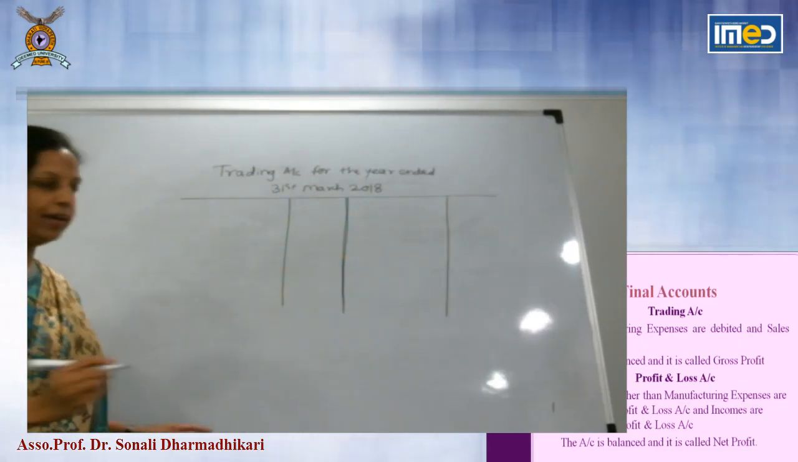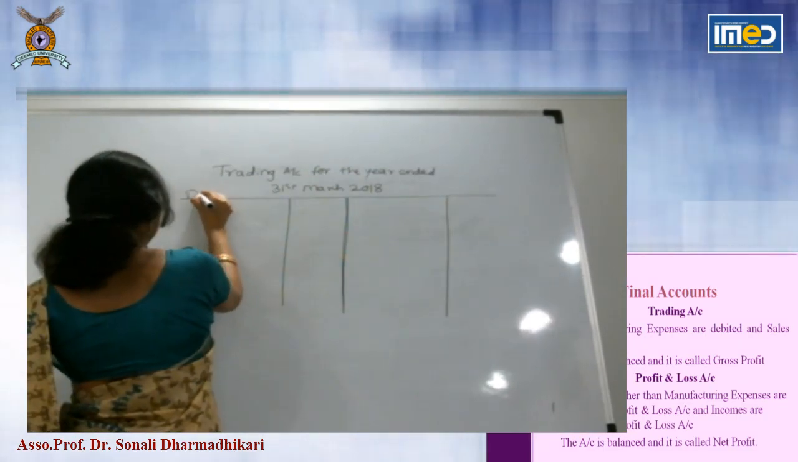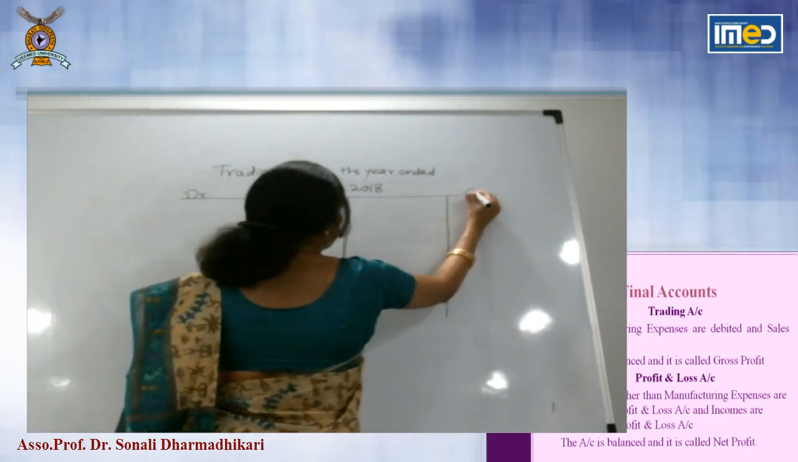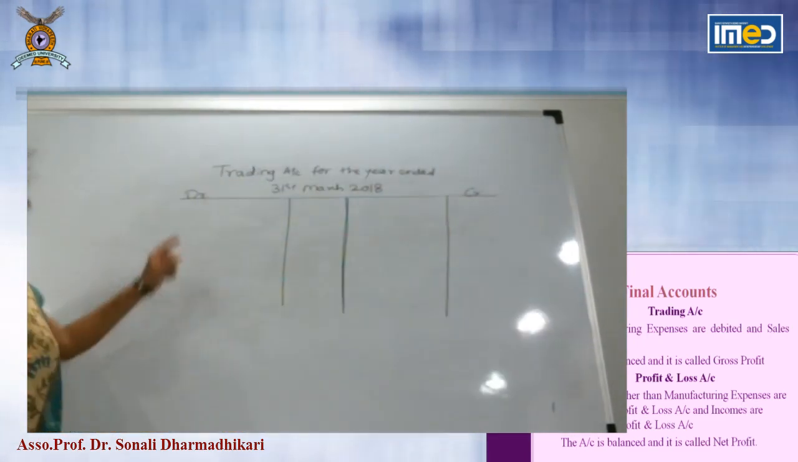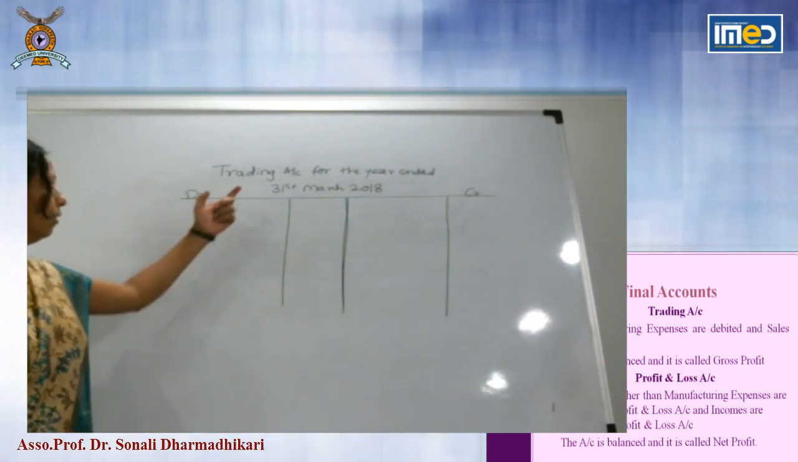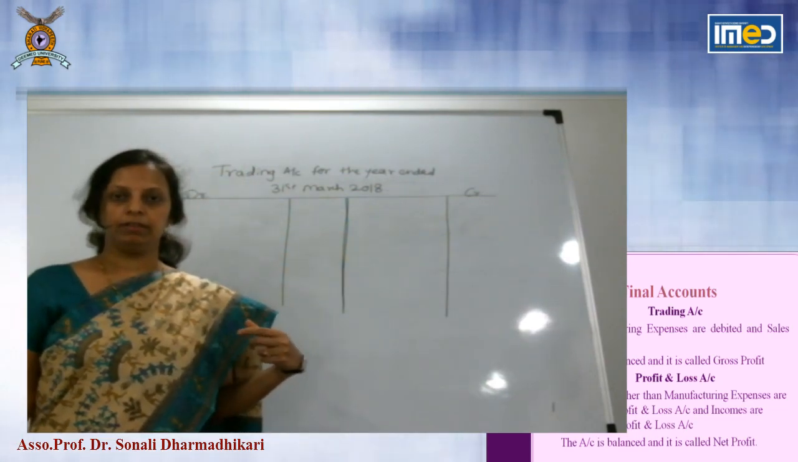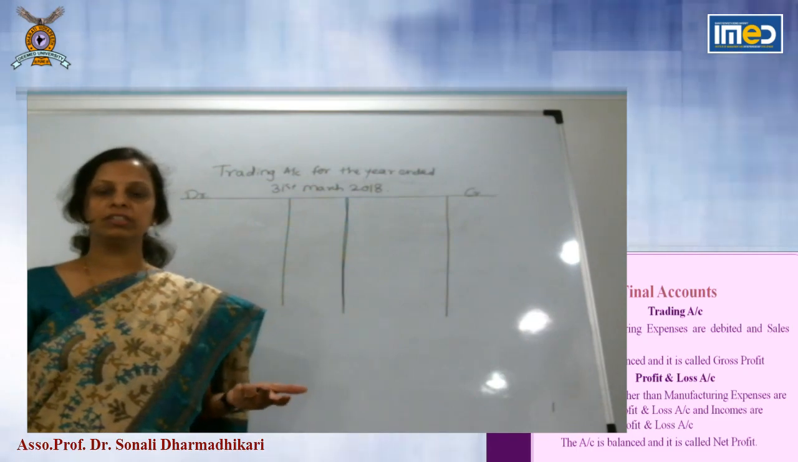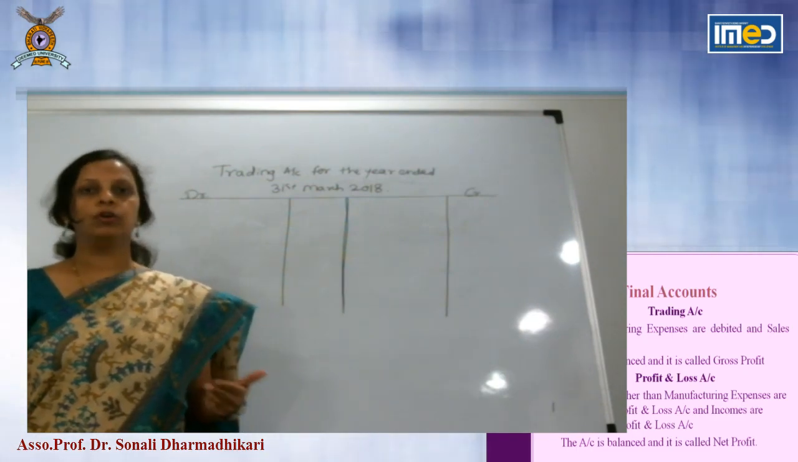Again, there are two sides, debit and credit. Never forget to write on the top of the sides debit and credit. Now, manufacturing. From where does manufacturing start? Opening stock of raw material.